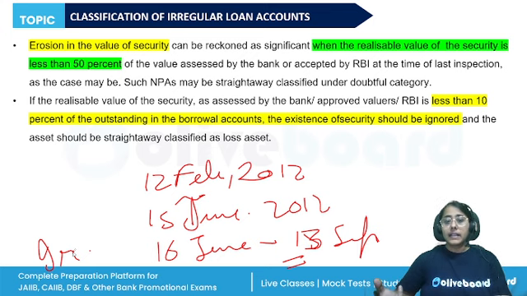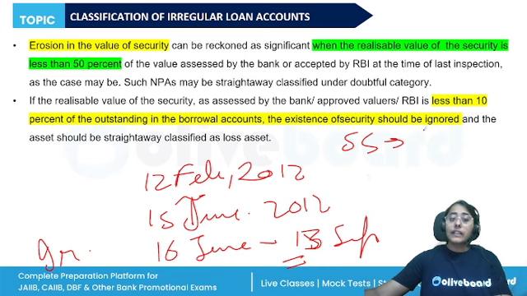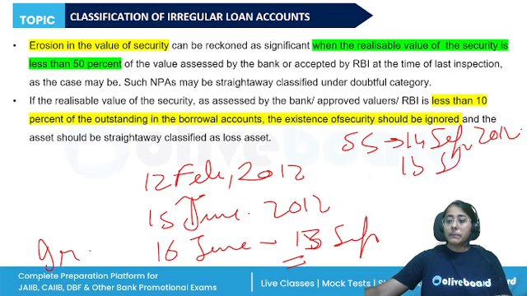Then beyond that, after the 12-month time period, it will enter into the substandard category. So from 14th of September 2012 to 13th of September 2013.